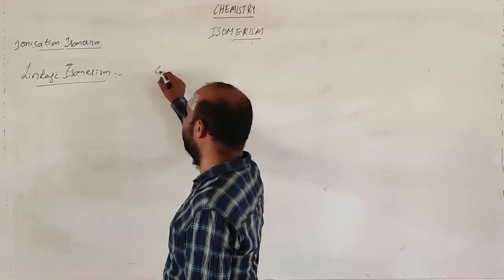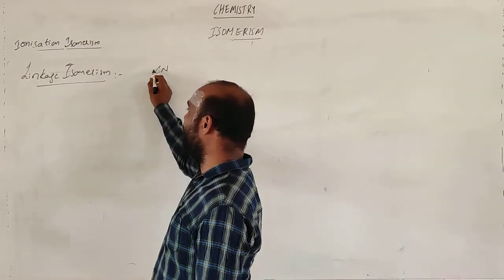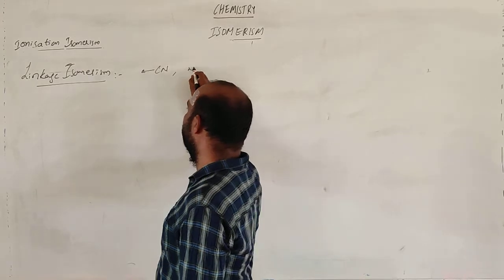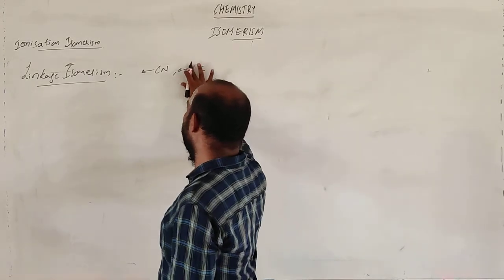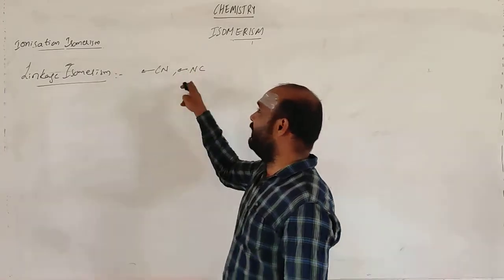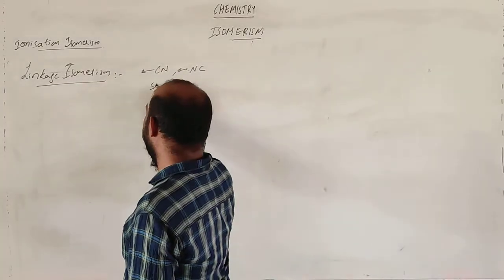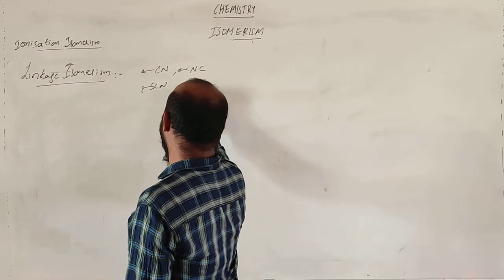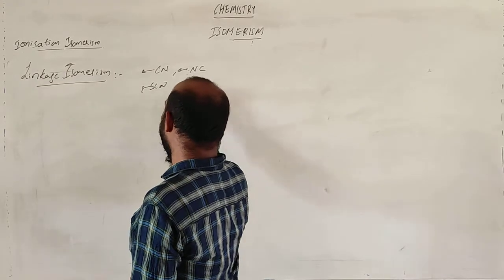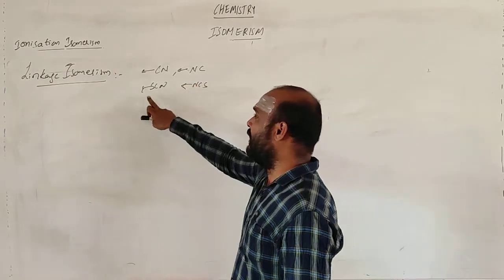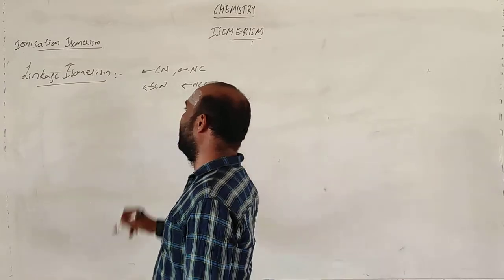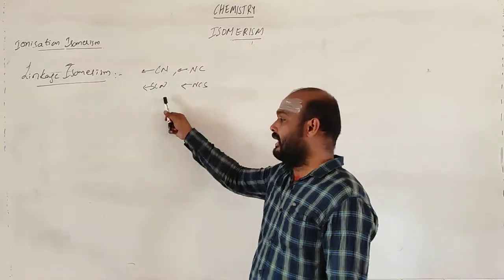Suppose I take cyanide, it can link through C or through N. Something like SCN: if I go for SCN or NCS, here the coordination link is with the nitrogen atom, and here the ligand is linking with the central atom through the sulfur atom.